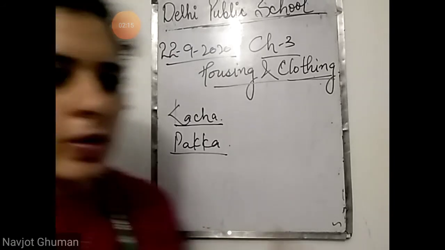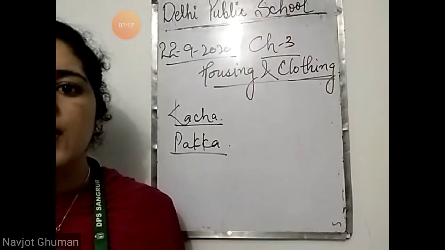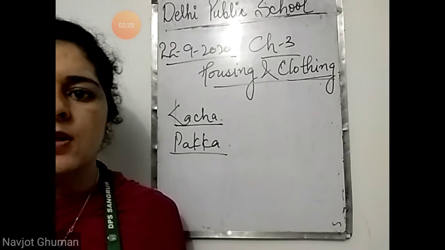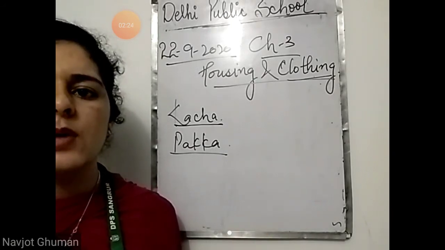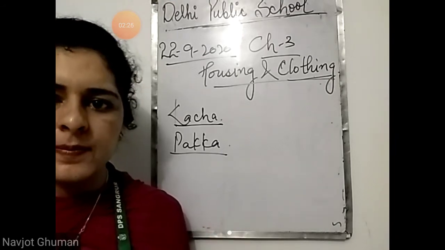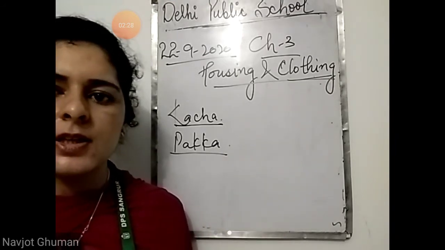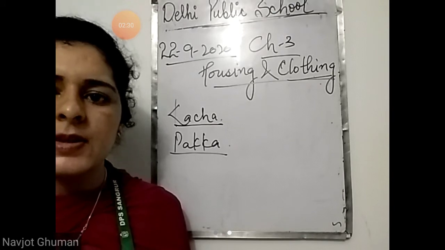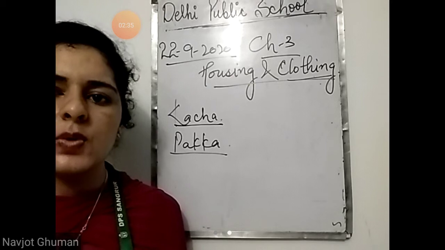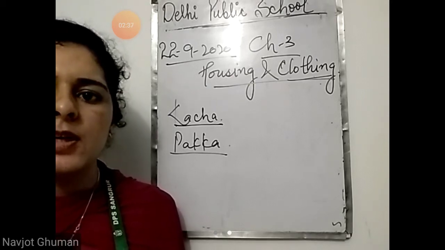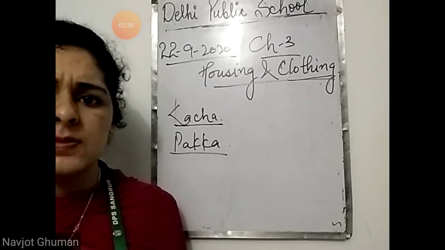So a good house should have three features. What are the three features of a good house? First feature of a good house is it should be clean, proper, neat and clean. Cleaning should be daily. Then proper air should come in the house. So ventilation should be there, proper windows, doors.